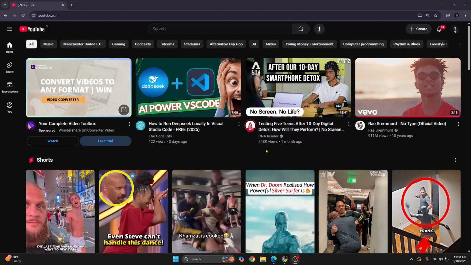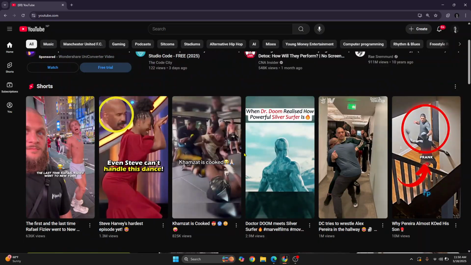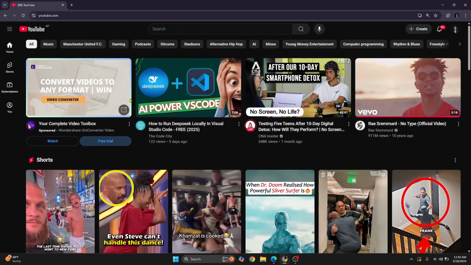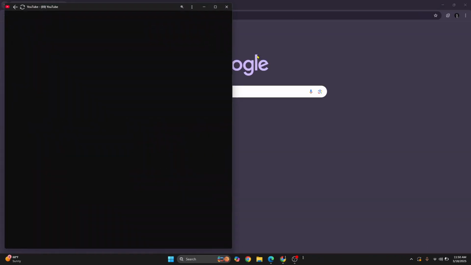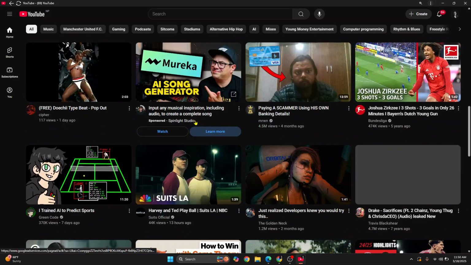Let's see how we can install YouTube as an app on Windows 11 or Windows 10 so that we can use YouTube as an app or software without opening a browser. So first, go to your YouTube in Google Chrome, and here click on this button that says install YouTube. Click on this and it will ask you, do you want to install? Just click on install, and as you can see, now YouTube has opened as its own window.